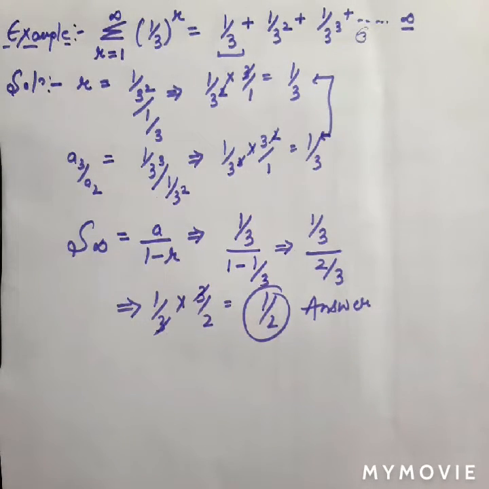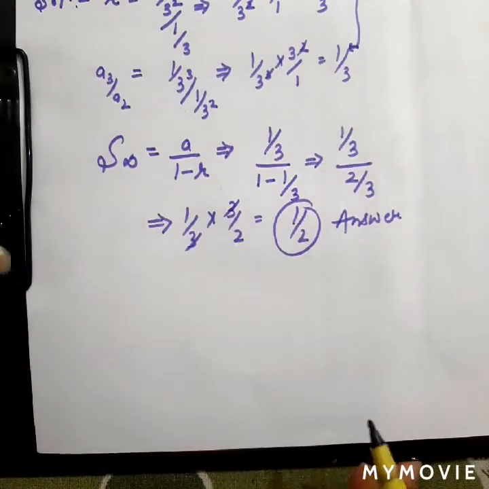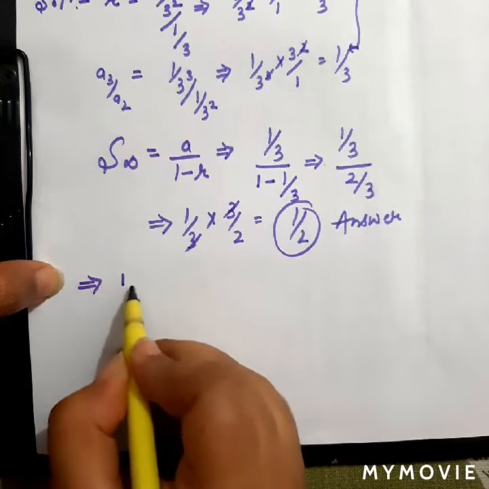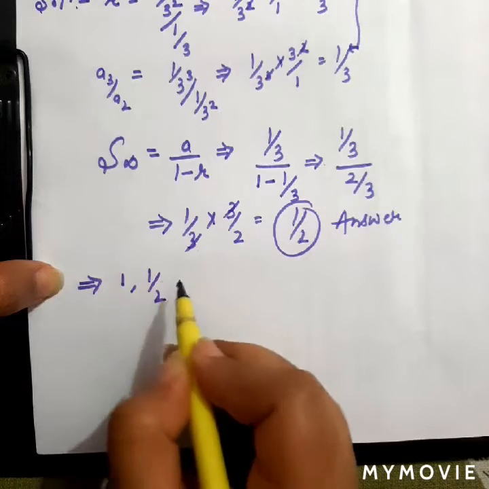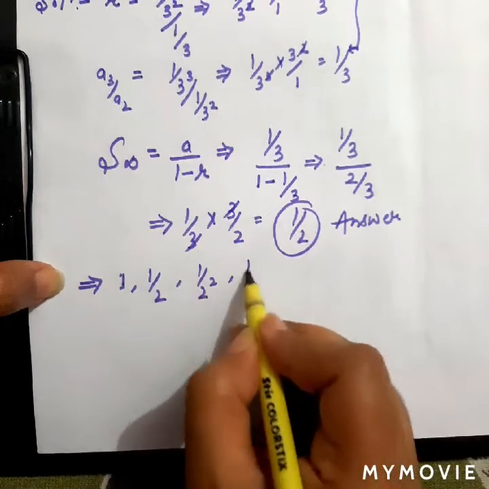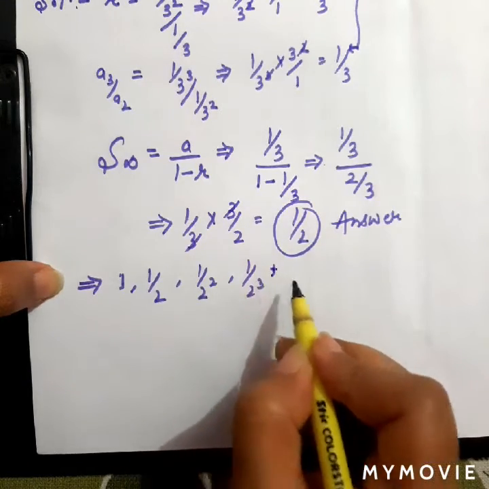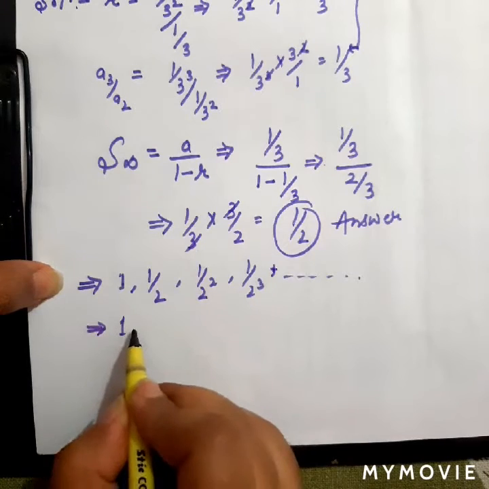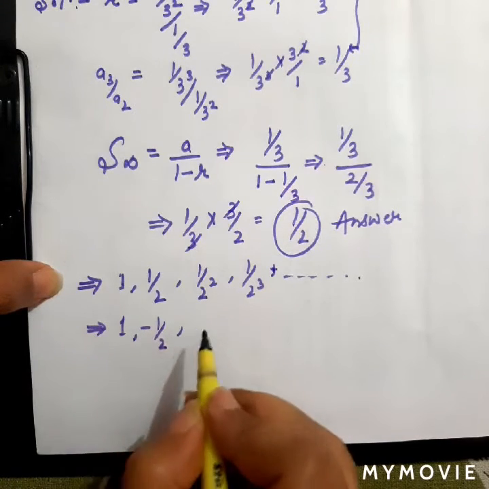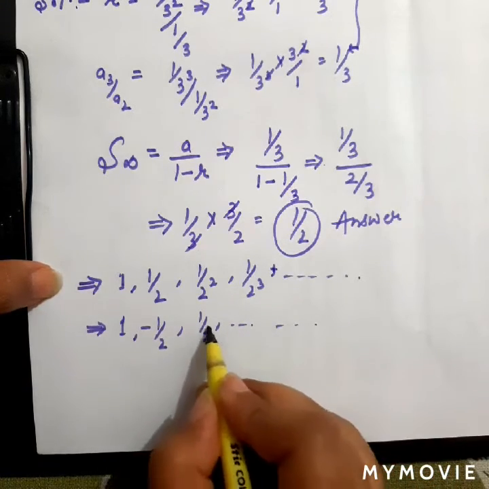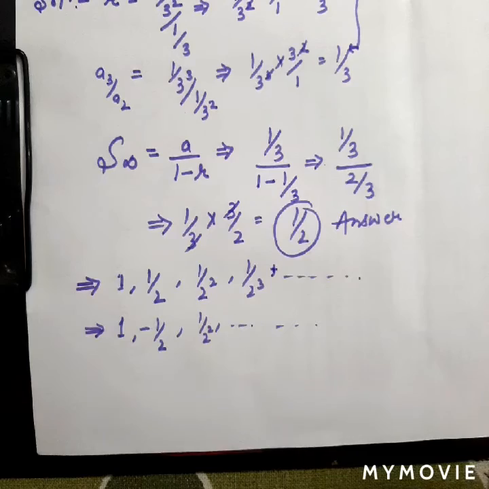In this way we can find the sum of any sort of terms, like suppose we have a series of the form 1 by 2, then 1 upon 2 square, 1 upon 2 cube, and so on. Or we can find another type of series, 1 minus 1 upon 2, 1 upon 2, and so on. In this way we can find out the sum of these series.